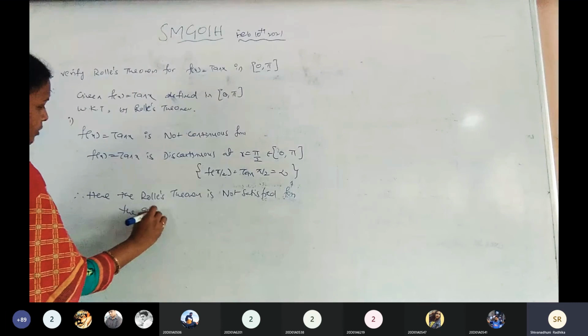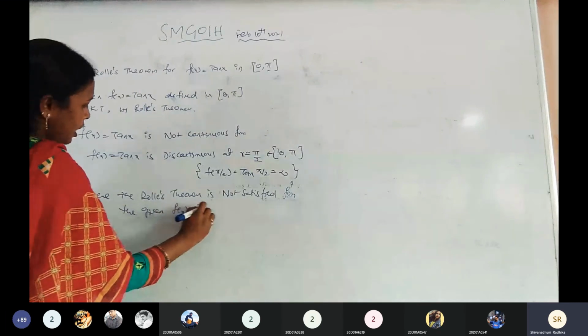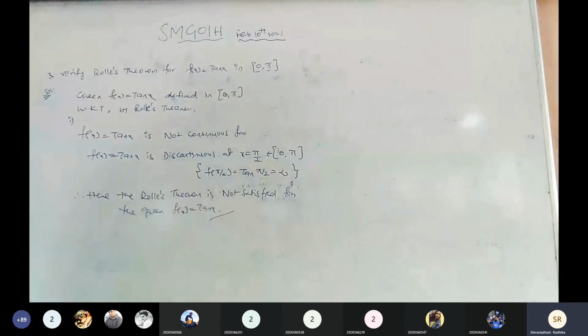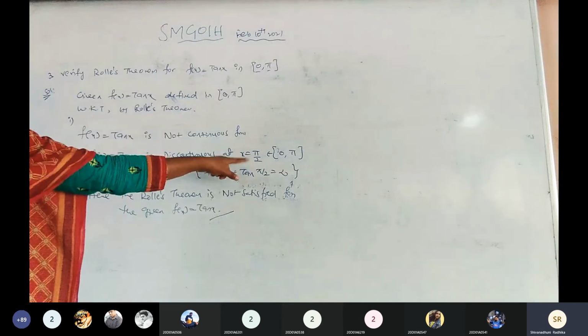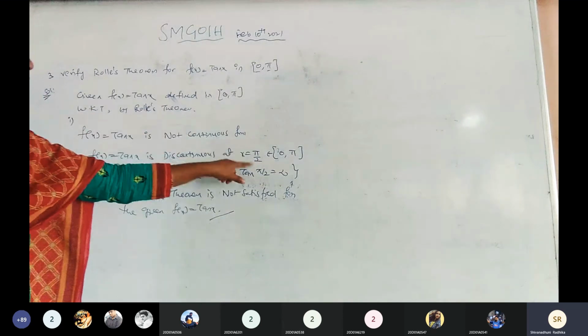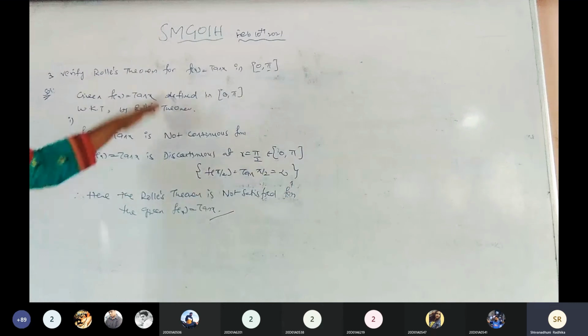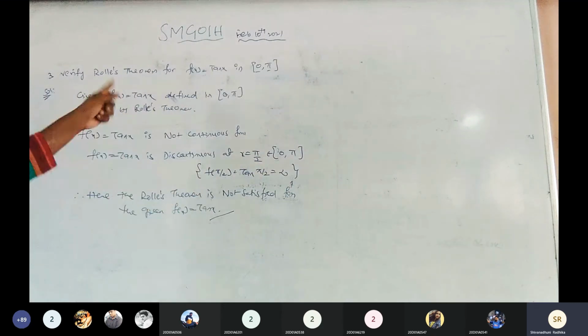It is continuous except at x equals pi by 2, but it is discontinuous at the point pi by 2. So it is not verified by using Rolle's theorem. Is it clear? Write it down.